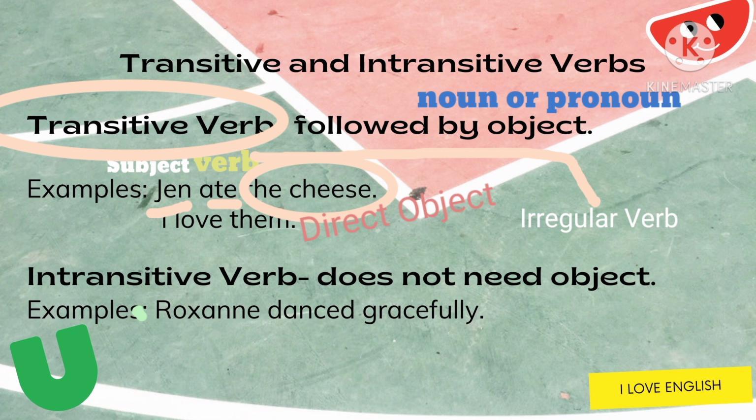For example, Roxanne danced gracefully. Our subject here in the sentence is Roxanne, and our verb is danced, and that is used as an intransitive verb, for it does not have a direct object or a noun or pronoun that receives that action.